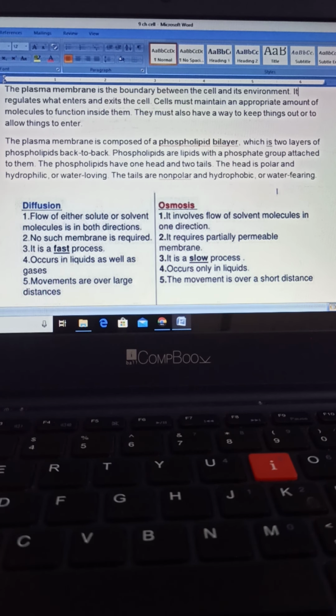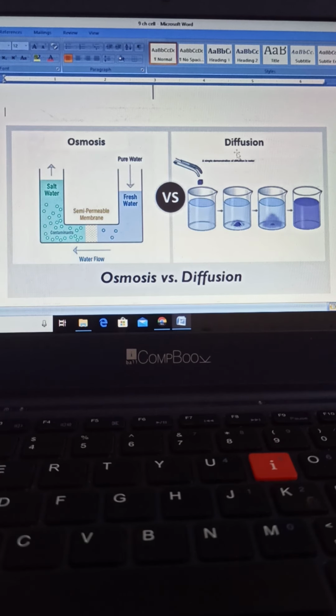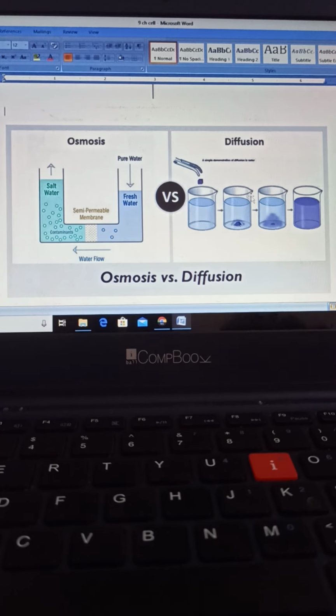One thing is very important to go ahead, that is differences between osmosis and diffusion. Just see the diagram here. This is diffusion. In our first chapter I explained a scent example, the perfume example, when we talked about the properties of matter. That is simply diffusion. This is water in a container, and we are adding potassium permanganate, which is violet in color, KMnO4 crystals. After some time it will completely dissolve and make the whole water purple.